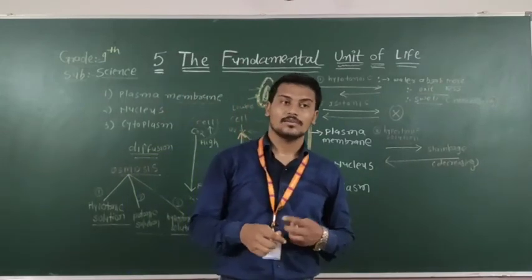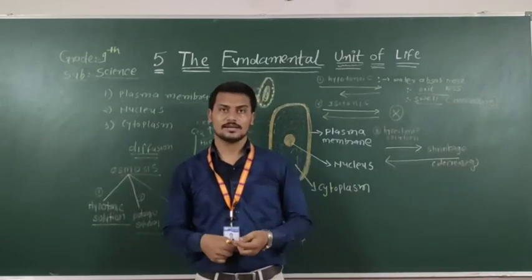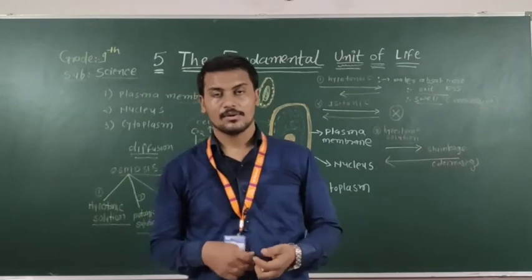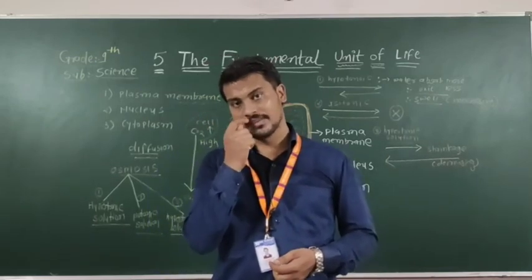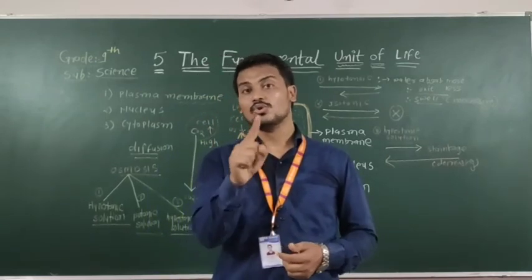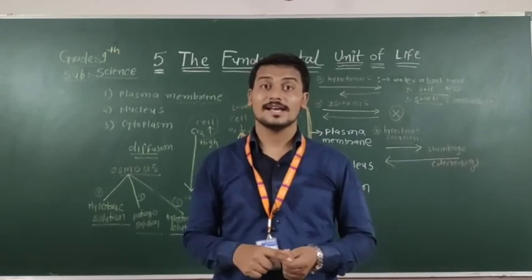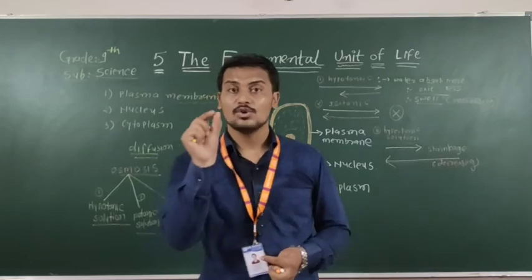For example, when a new cell is born or prepared, the nucleus has no nuclear membrane.